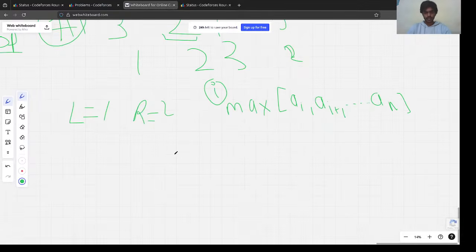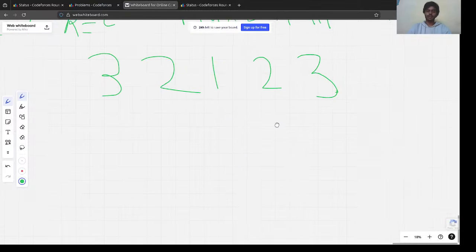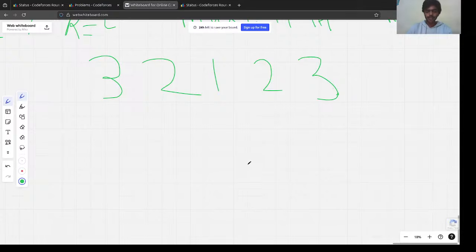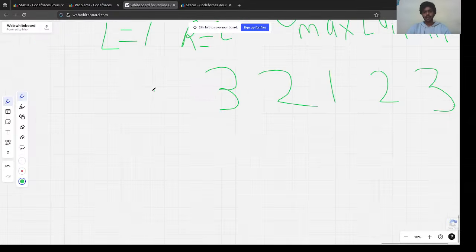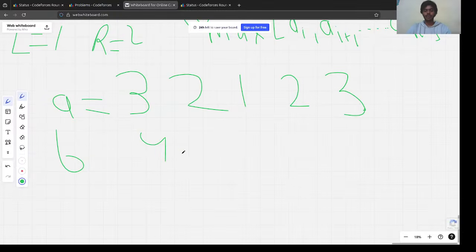Let's say we have 3, 2, 1, 2 and 3. This is our array A, and now for array B we have 4, 2, 1, 1, 5.